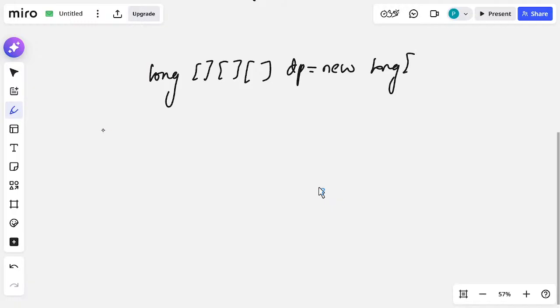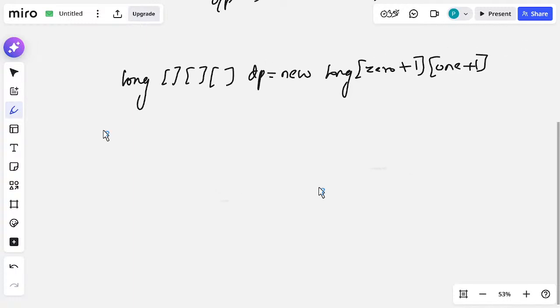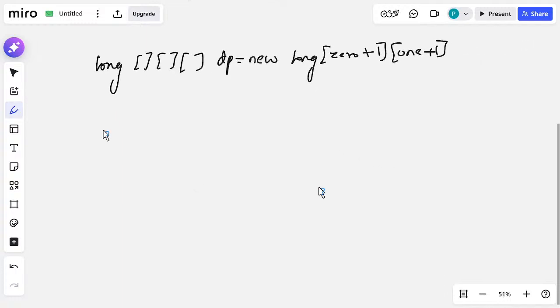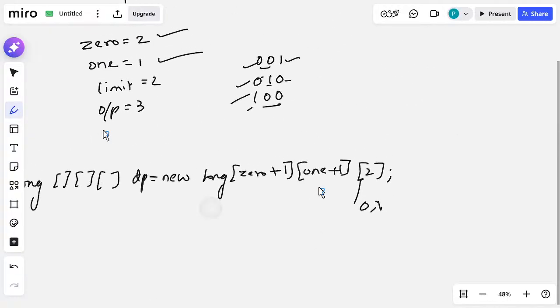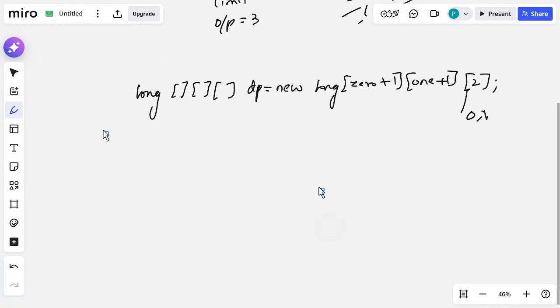I am taking a new long, first with the size of zero plus 1, meaning how many zeros I am taking in that array, then the size of one plus 1, then the size of my limit, here 2. Why am I taking 2? Because my last number will always be either 0 or 1, so the last position is always either 1 or 0.